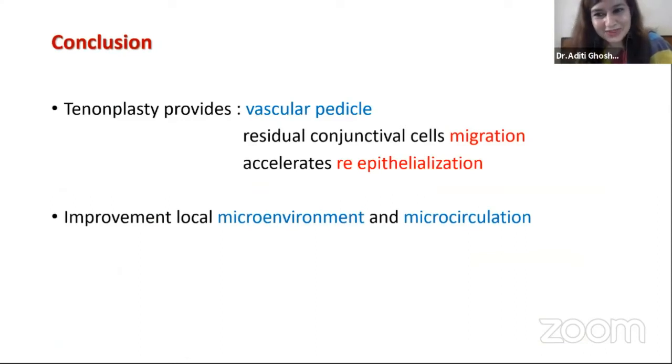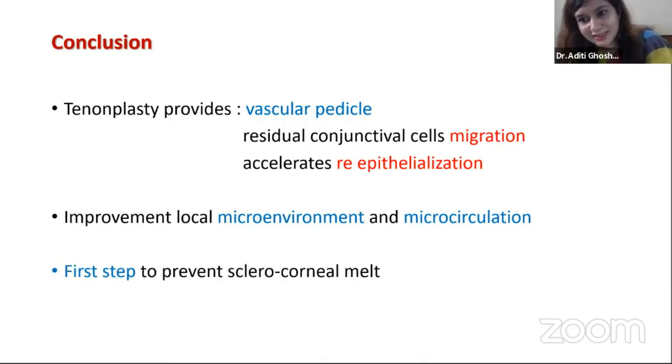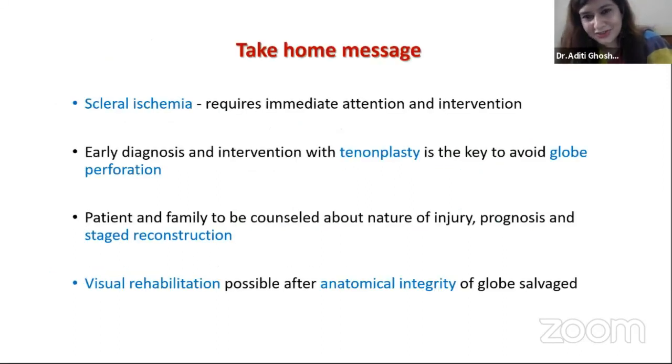So to conclude, tenonplasty provides a vascular pedicle for the residual conjunctival cells to migrate freely and accelerate reepithelialization. It improves the local microenvironment and microcirculation and is the first step to prevent sclerocorneal melt. So the take-home message: scleral ischemia, even though it's not involved in the classification, requires immediate intervention and attention. Early diagnosis is the key to avoid any globe perforation.